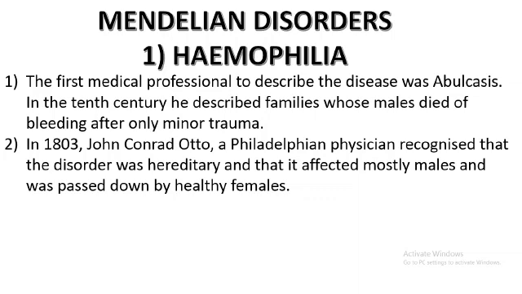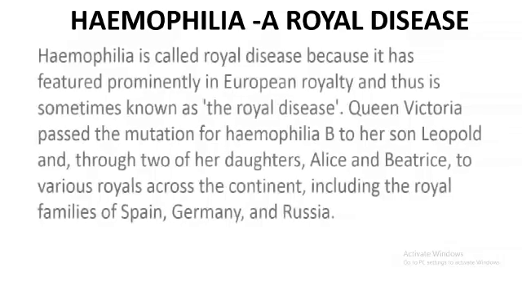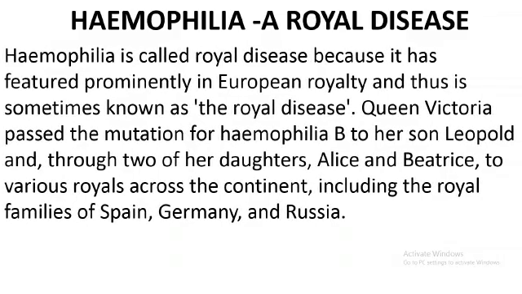So now let us see how this disorder is known to be spreading or how it's going to occur. Before that, hemophilia is called a royal disease. Why is this called a royal disease? This was prominently found to occur in European royal families. So that's why this is known as royal disease.